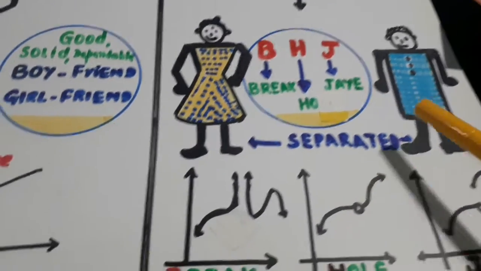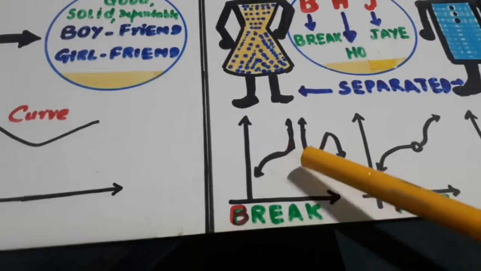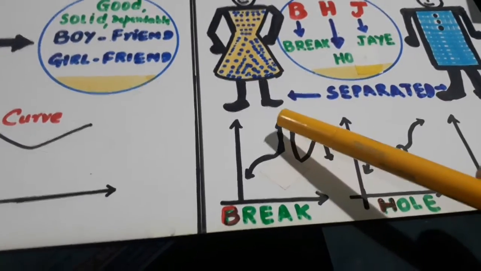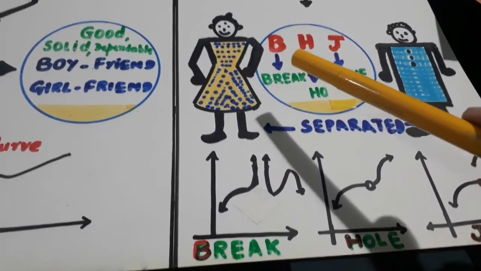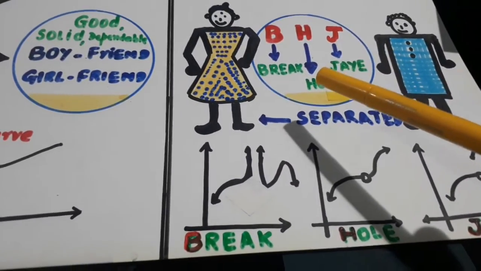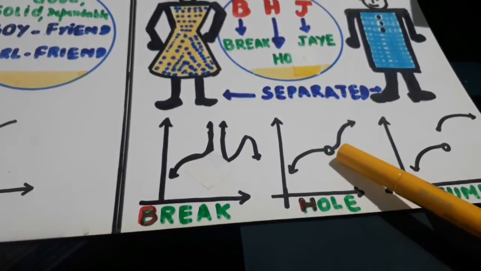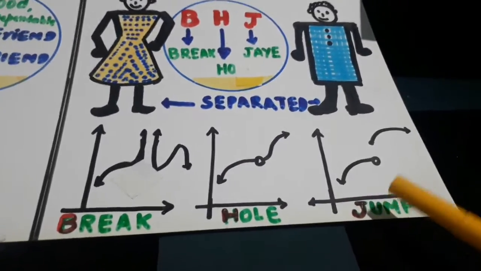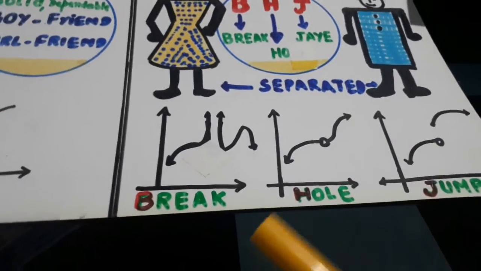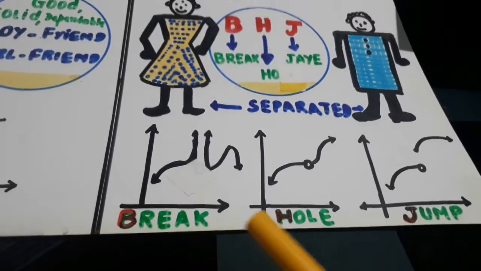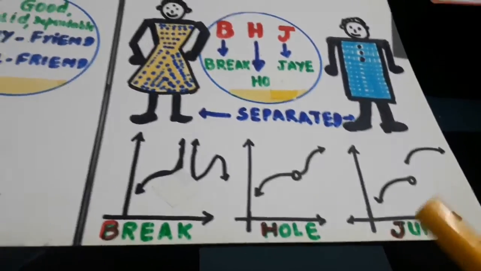They are separated. Look here, this curve is separated from this. There is no continuity here. There is a break here. B stands for break, H stands for hole. There is a hole here. And J stands for jump. Remember, break. There are three types of discontinuities: break, hole and jump.